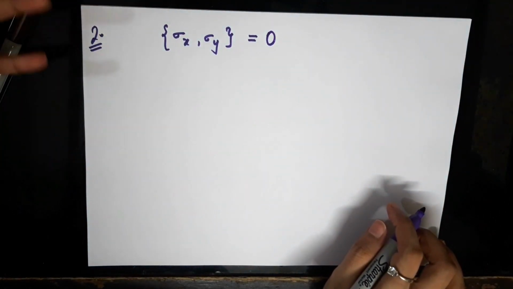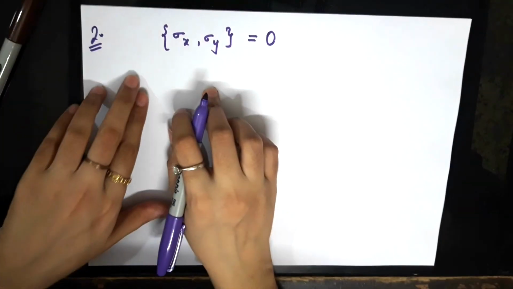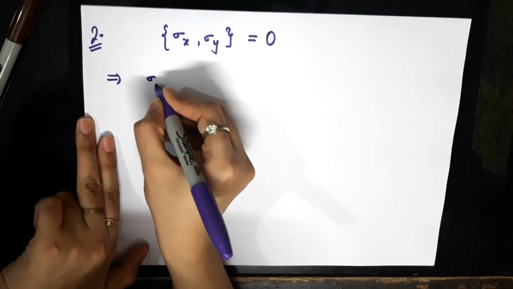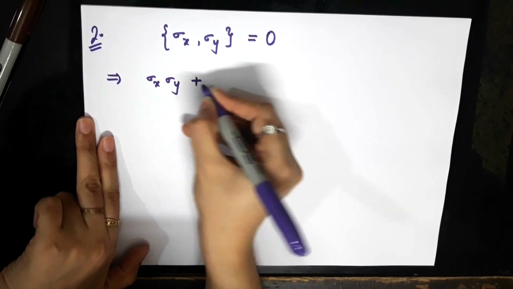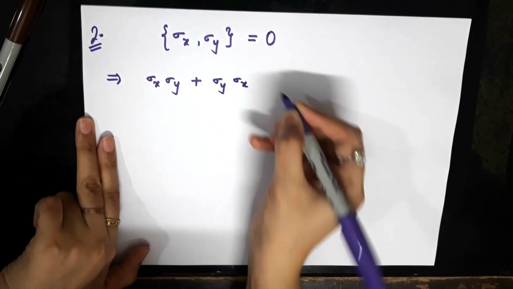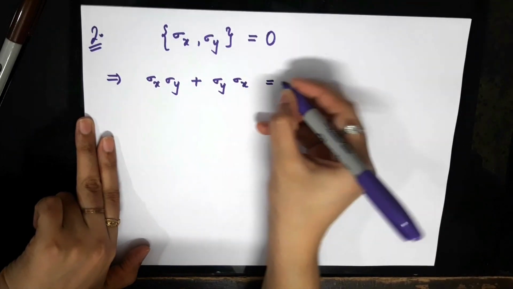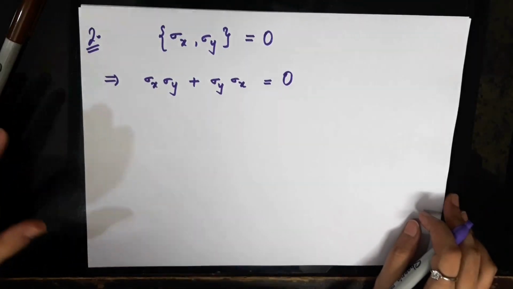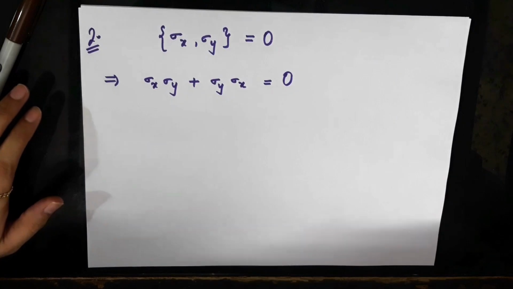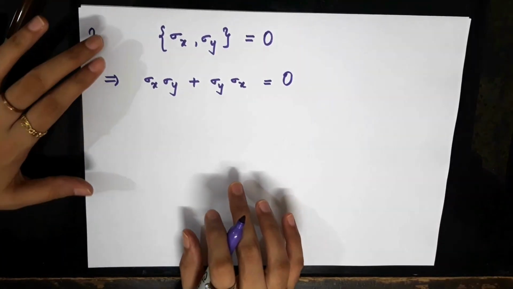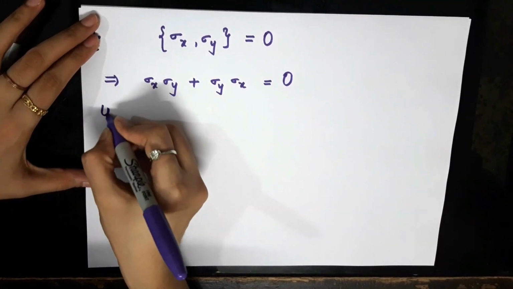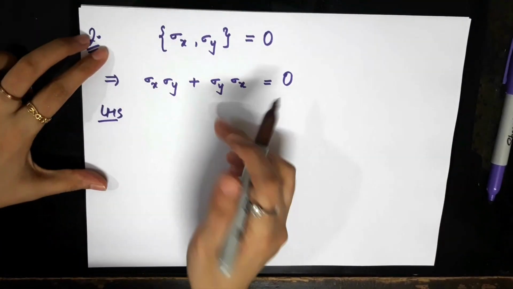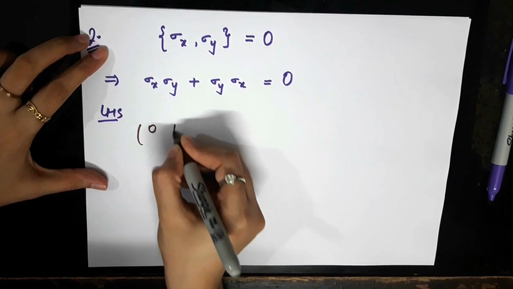So the Pauli matrices anti-commute, and in quantum mechanics the anti-commutator of two matrices can be written as sigma x sigma y plus sigma y sigma x. If you calculate this expression, you'll get 0 for the Pauli matrices. We can see this explicitly using the form of the Pauli matrices here. I can calculate the LHS here. For the LHS, I get sigma x sigma y,